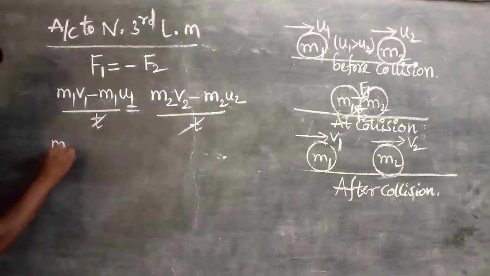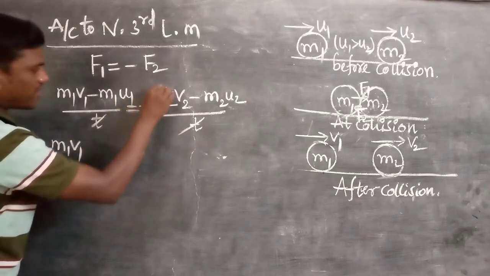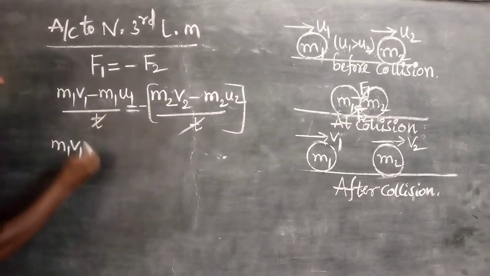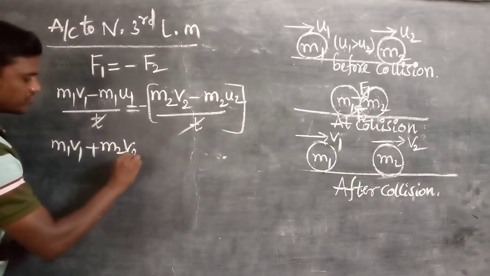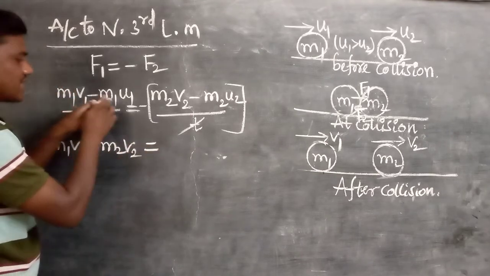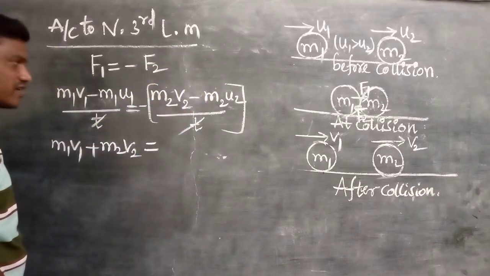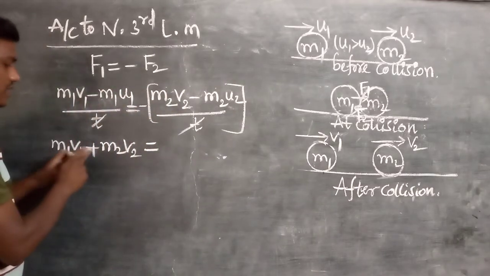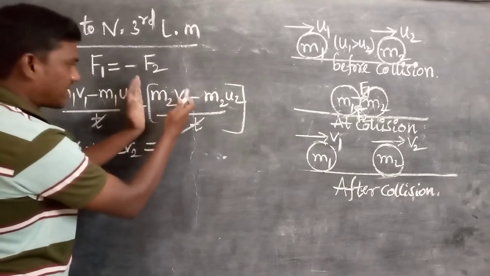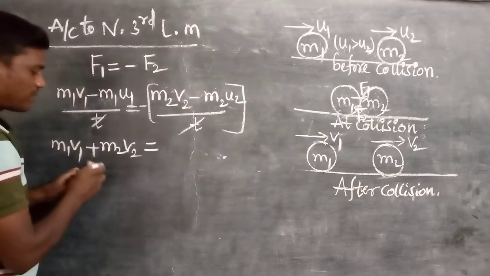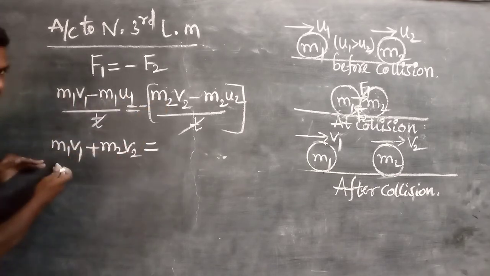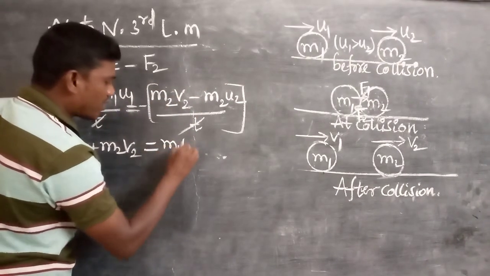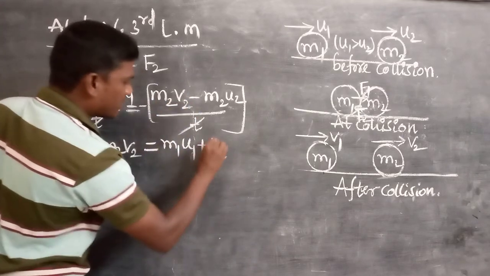So minus m2 v2 transferred to this side becomes plus m2 v2, and minus m1 u1 is transferred to the right-hand side. So m1 v1 plus m2 v2 is on the left-hand side, and minus m1 u1 transferred to the right-hand side becomes plus m1 u1, plus m2 u2.